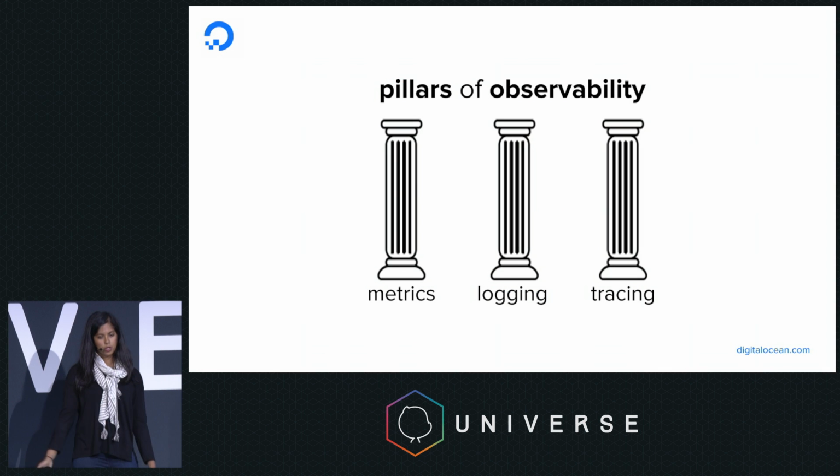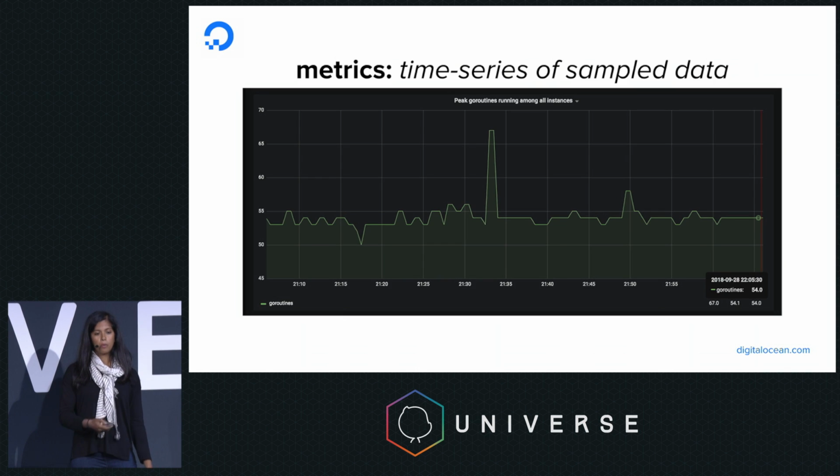So starting with observability, I don't know when the term pillars of observability came about. I think it was maybe two to three years ago in a blog post. But observability generally refers to introspection into a system or service, and the pillars of observability refer to metrics, logging, and tracing. So metrics, essentially a time series of sample data.